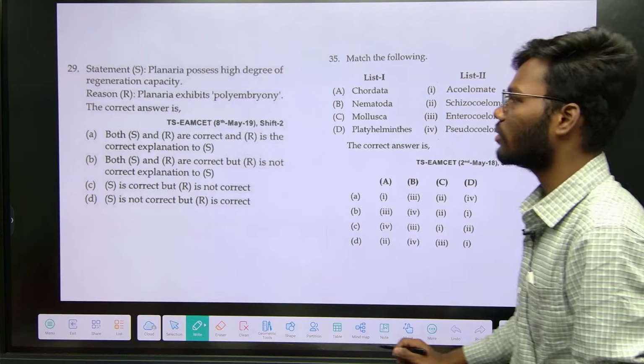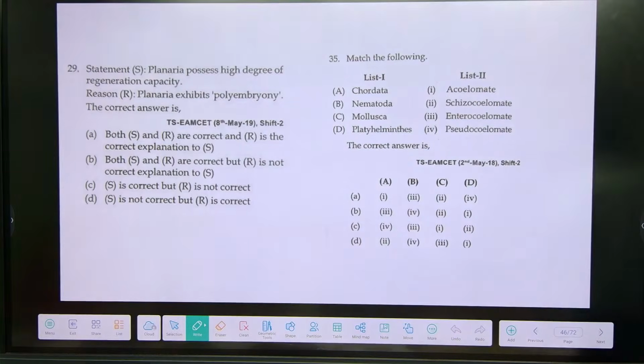Anyone can do 29. Read and understand the question. Planaria possesses a high degree of regeneration capacity. Yes, Planaria has high regeneration capacity, whereas the reason says Planaria exhibit polyembryony. So the answer is C. The assertion is correct, the reason is not correct. Good.